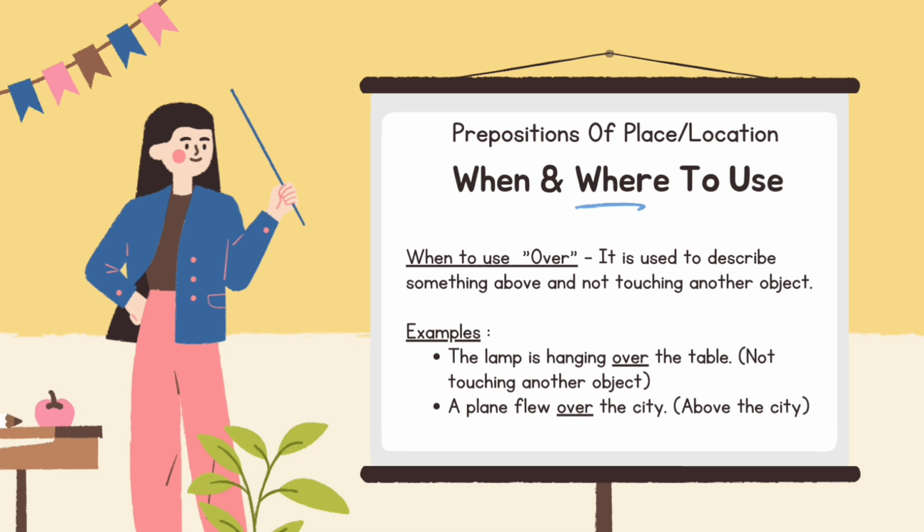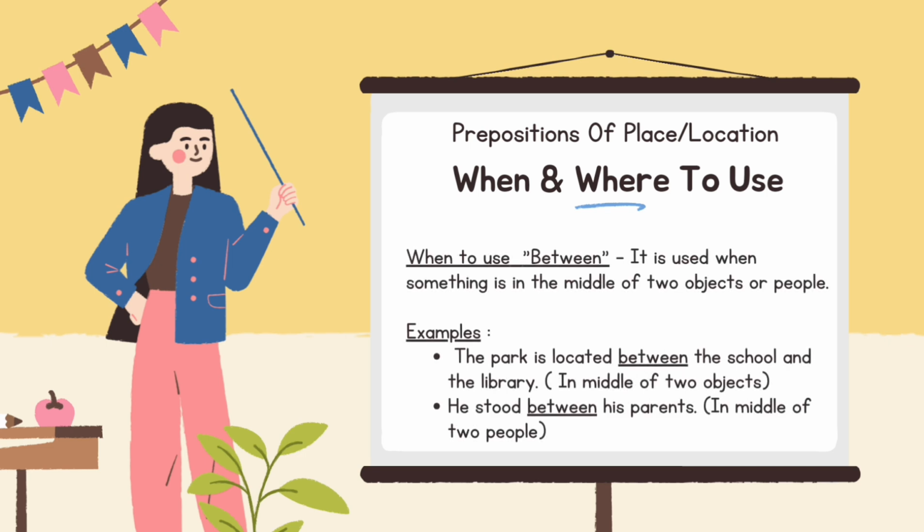Above the city. When and where to use between: it is used when something is in the middle of two objects or people. Examples: the park is located between the school and the library, in the middle of two objects. He stood between his parents, in the middle of two people.